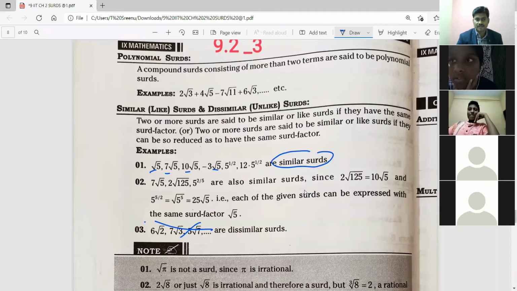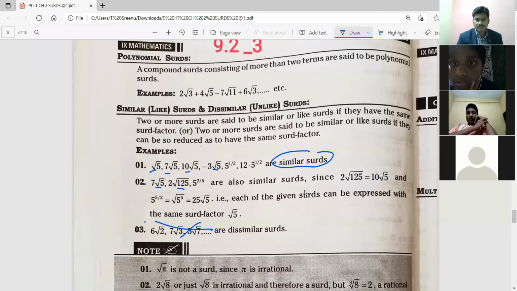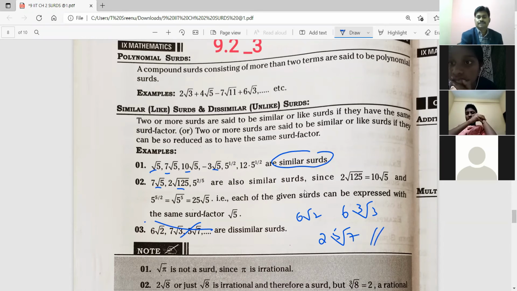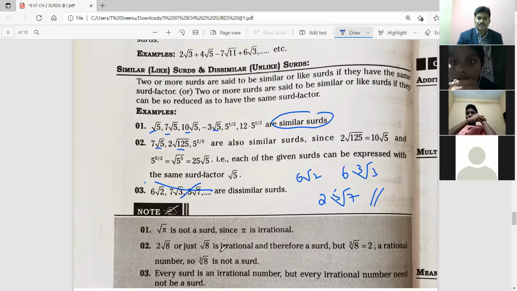This one is wrong. These are all square roots. The dissimilar means I'm writing here: 6 root 2, 6 cube root 3, 2 fifth root 7. The order is not the same, so they are called dissimilar. Again, the third one, they gave the same example as dissimilar. Please don't consider it, it's a wrong print. Right. Next.